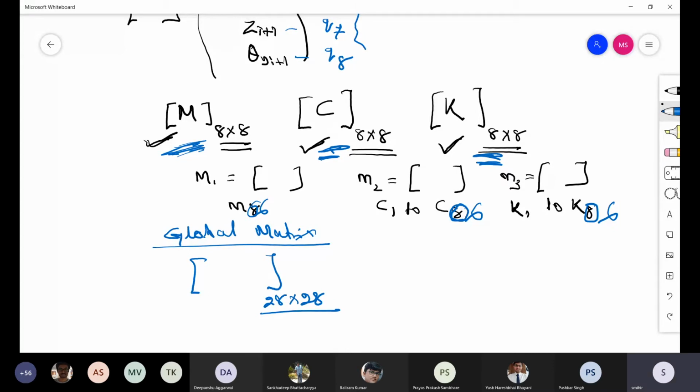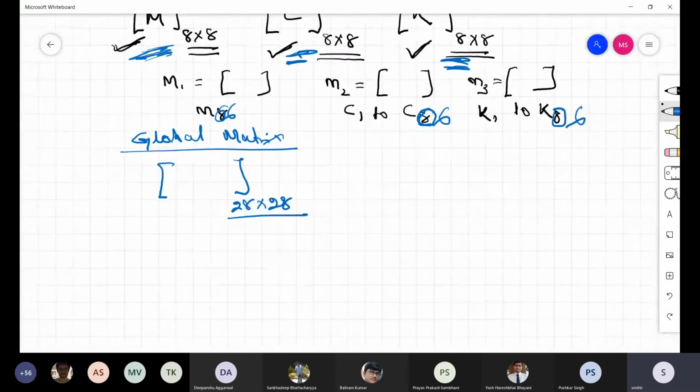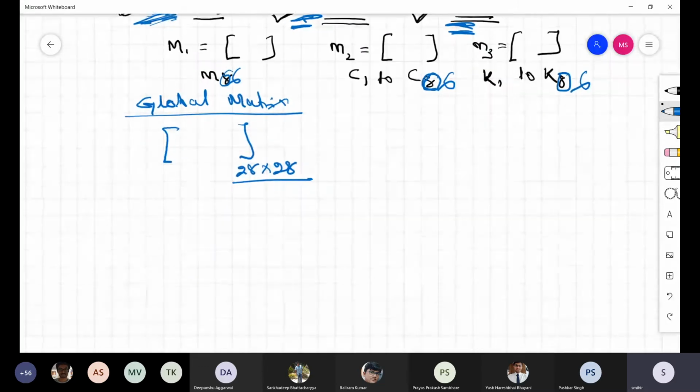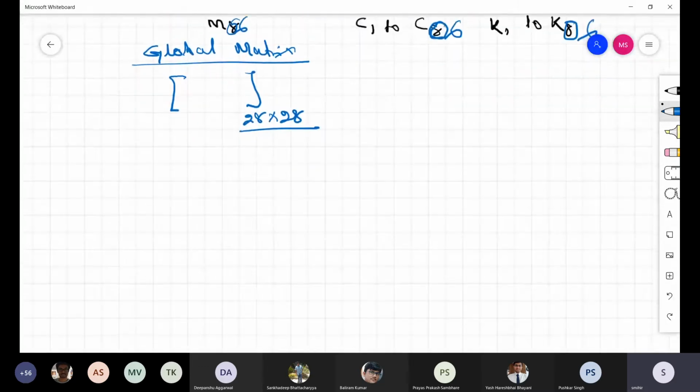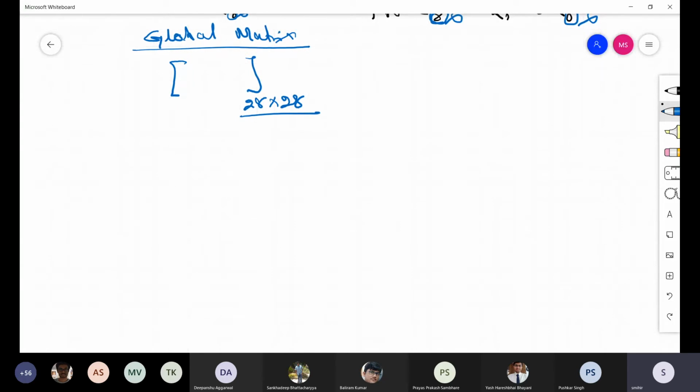Now let us see how we can combine. In what way are we going to combine? If you want to combine, you should combine this way. Let me write.